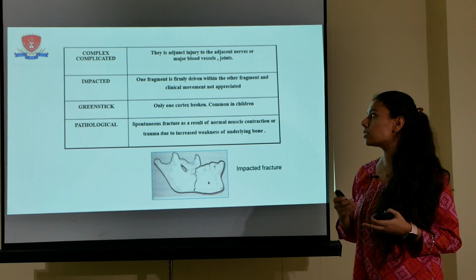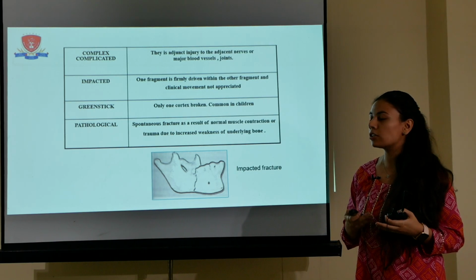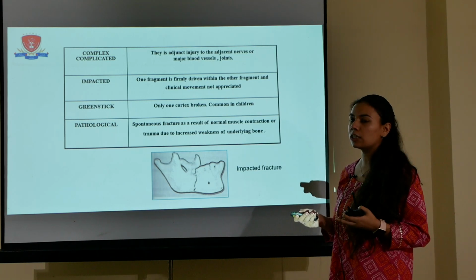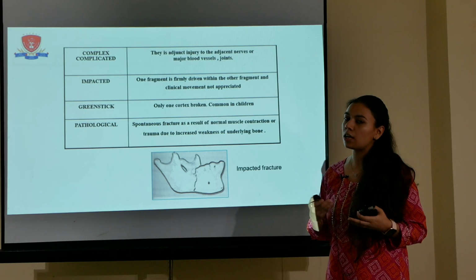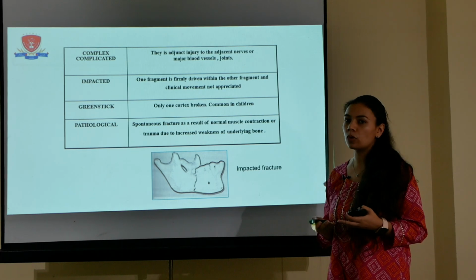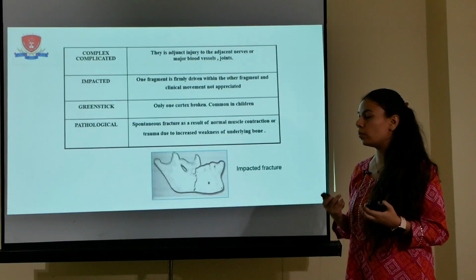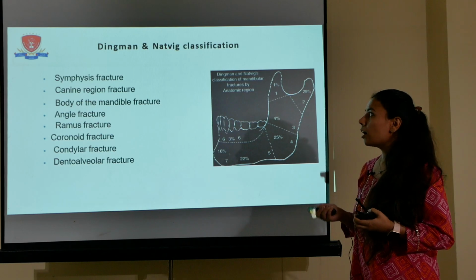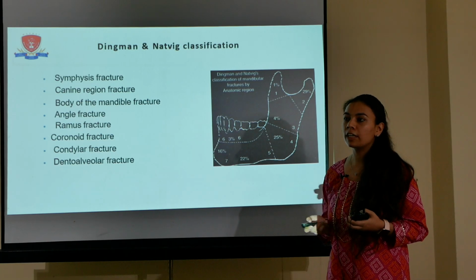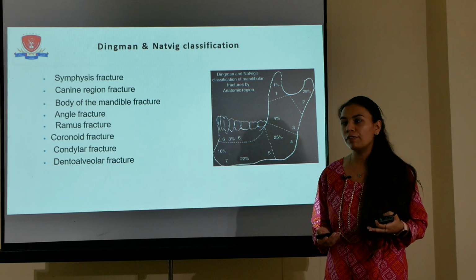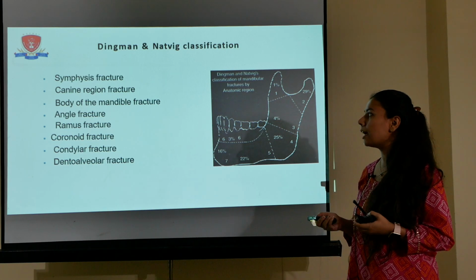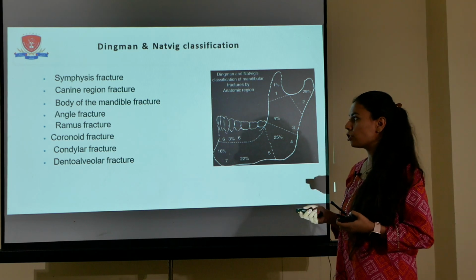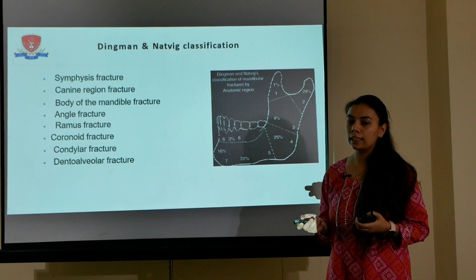Greenstick fractures are those in which only one cortex of the bone is fractured and the other is intact. It is normally seen in children. Pathological fractures are normally associated with some pathology, because of which the bone structure is weakened, which ultimately results in fracture. According to the Dingman and Natvig classification, it was classified depending upon the site of fracture. So it includes symphysis fracture, canine or parasymphysis region fracture, body, angle fracture, ramus fracture, coronoid, condylar and